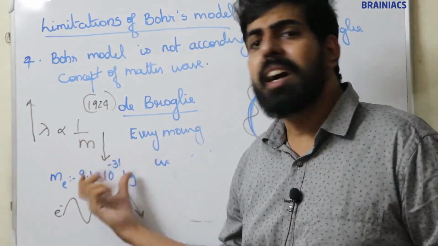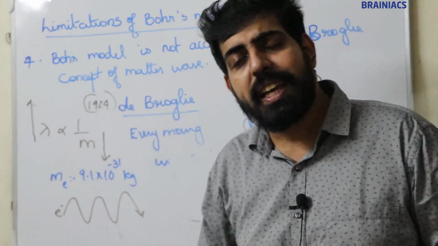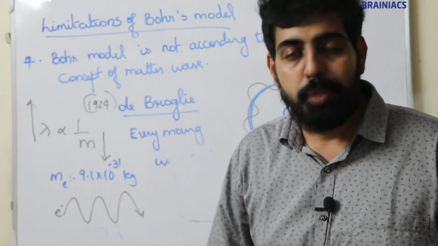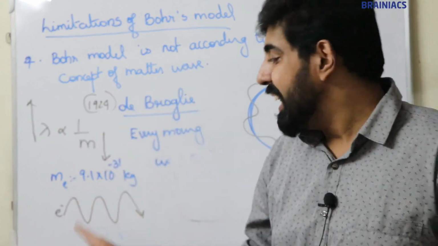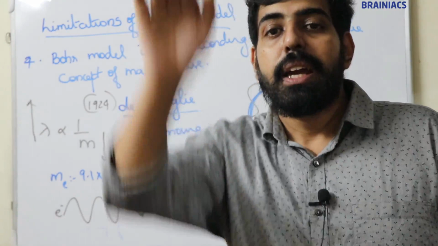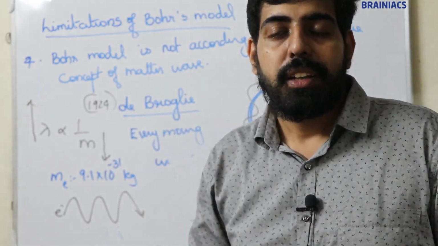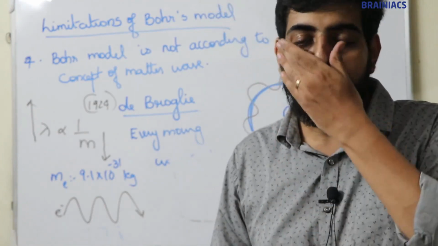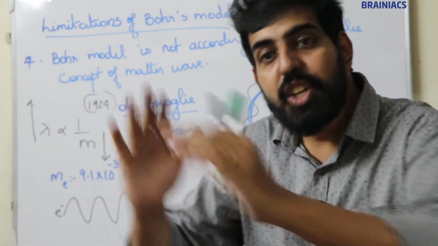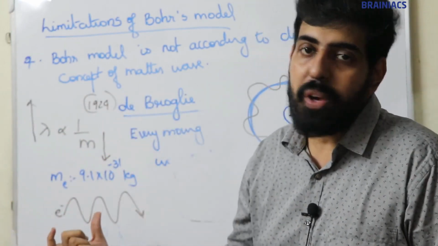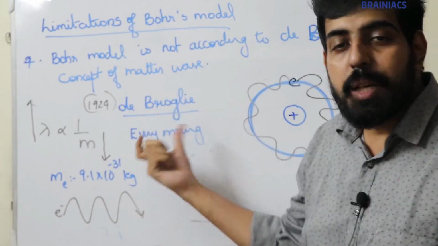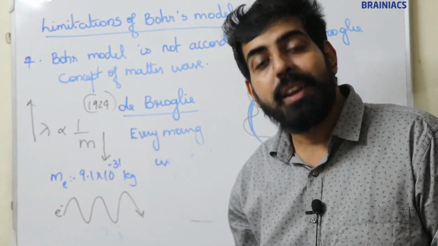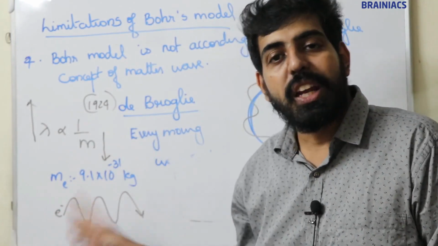Now, de Broglie's concept of matter wave was later proved by Davisson and Germer by conducting an experiment called the Davisson and Germer experiment. De Broglie's concept is that an electron always moves in the form of a wave. From that experiment, they showed that the electron is a wave. So de Broglie's concept is right.